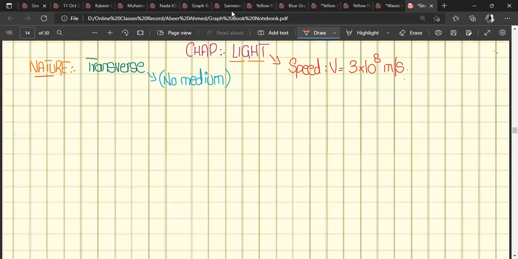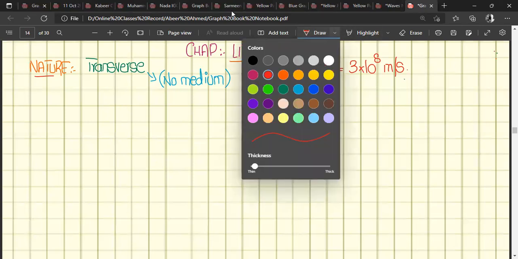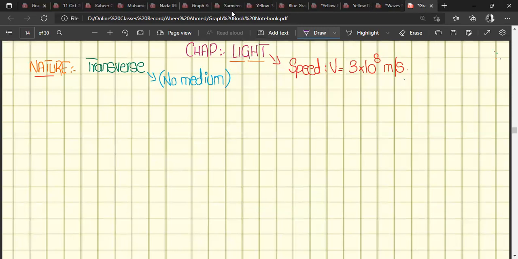Yes. And if light is reflected by different objects, there are different types of objects in our daily life. Let's suppose light is going to reflect from an opaque object. After striking an opaque object or a solid object, what will be the reaction of light?